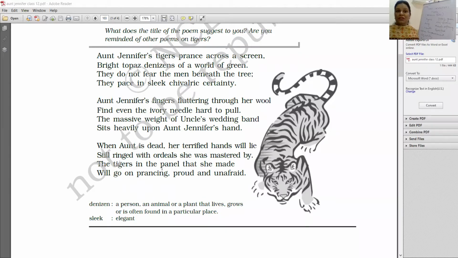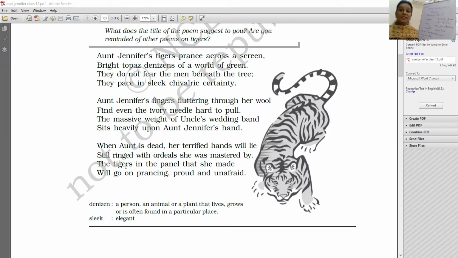So ring here, the wedding band is what? What is a wedding band? It's a symbol of a marital status. What is ringed here? Ringed is surrounded. What are the ordeals? Ordeals are the sufferings, the problems. And of course, in contrast to Aunt Jennifer, even after death, she would be surrounded by, carry on all, it would be there along with her, even in her grave, the sufferings that she went through.